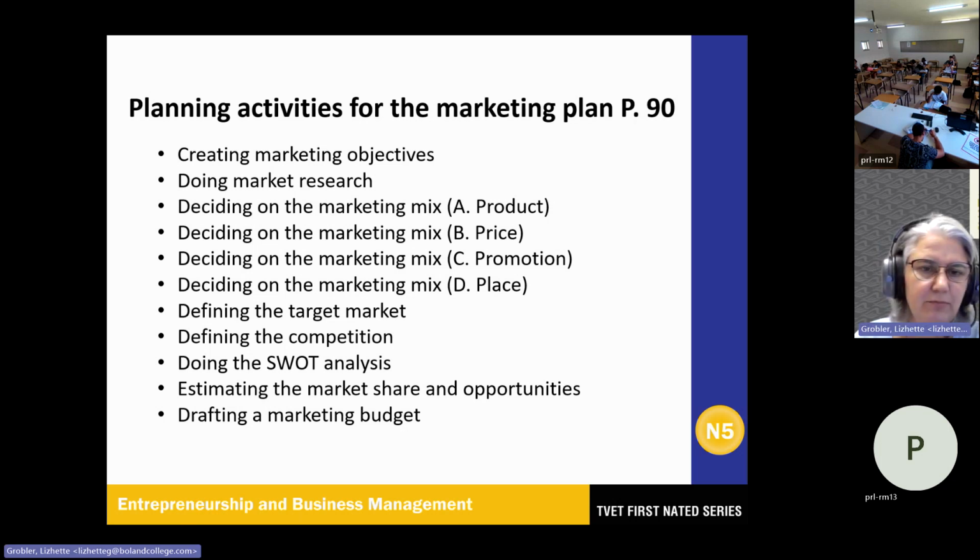So the next P is promotion on page 91. And this involves communication with your consumers to make them aware of your product and also encourage them to buy the product. Describe the methods that you will use, and the most important question that you will ask is which medium you will use.